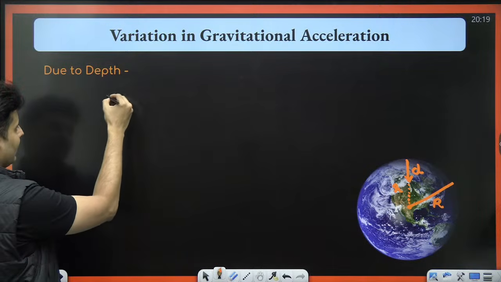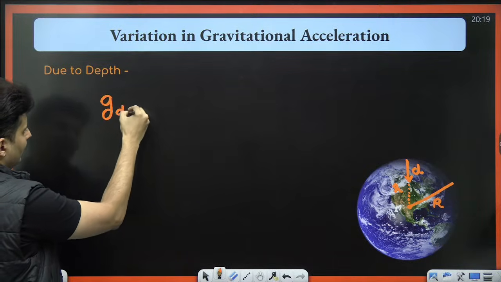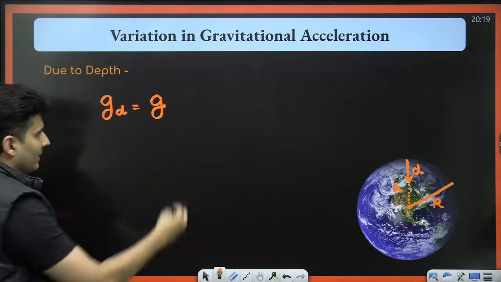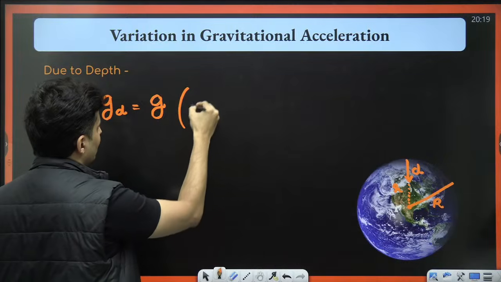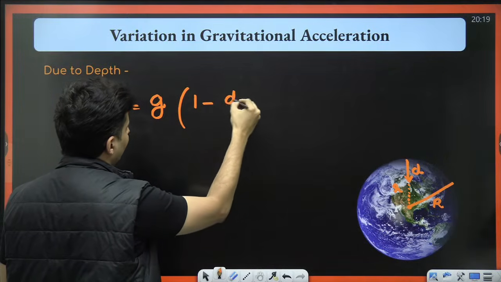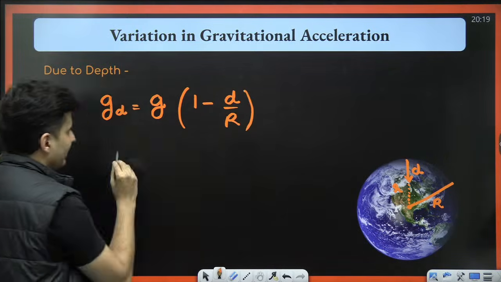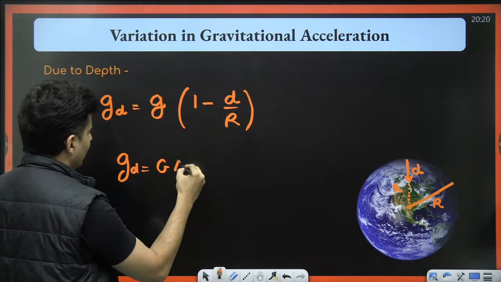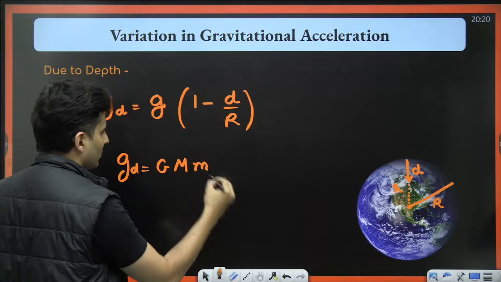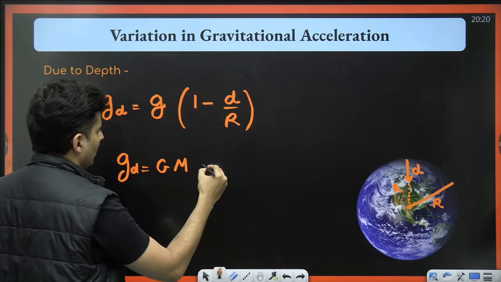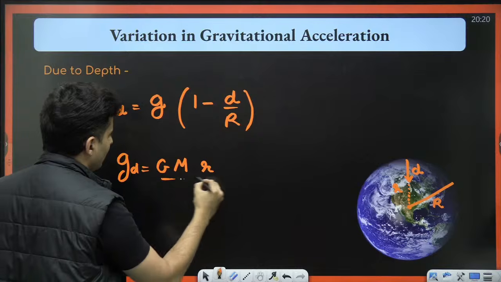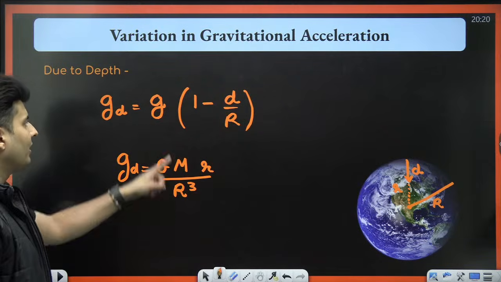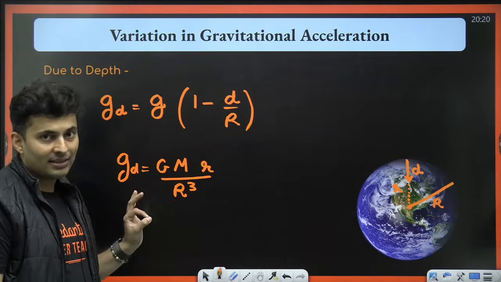Then the acceleration due to gravity at depth d is given by gravity on the surface, g times (1 minus d by R). You can use this, or you can also use GM small r divided by capital R cube. This will also work. One and the same thing.